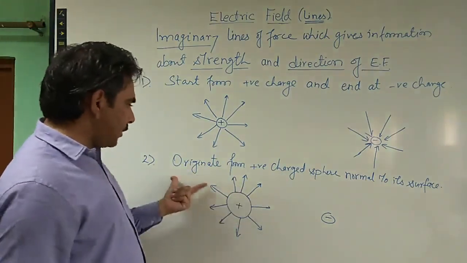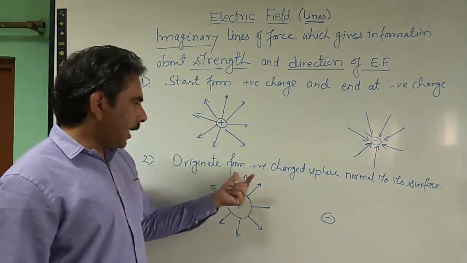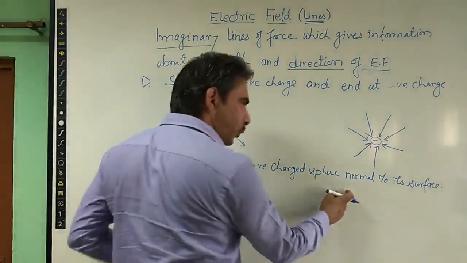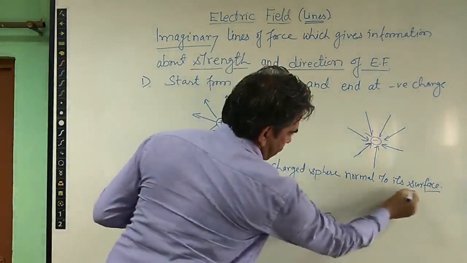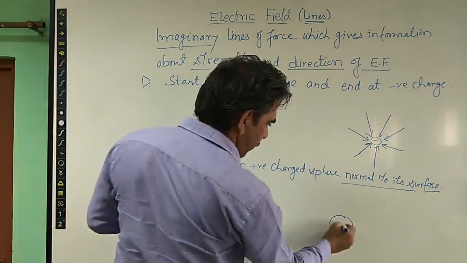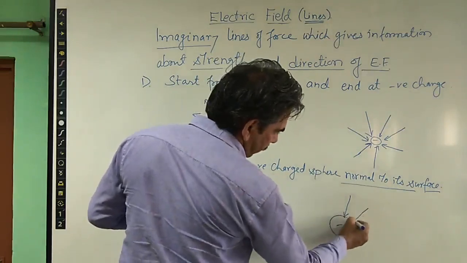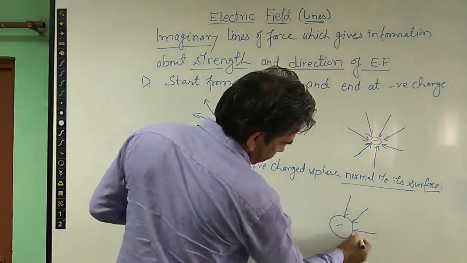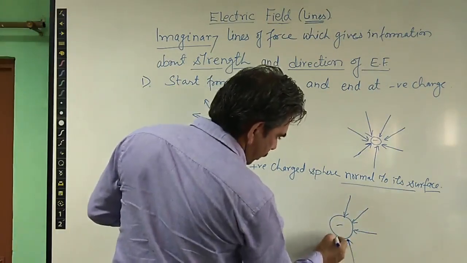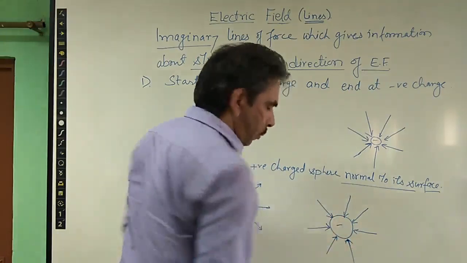So if we have a negative charged sphere, the field lines or lines of force terminate at the negative charged sphere, and that too normal to its surface. Suppose that we have this sphere which is of negative charge, then field lines will terminate normally to its surface, just like this, as in case of positive charge. So this is a very important property.